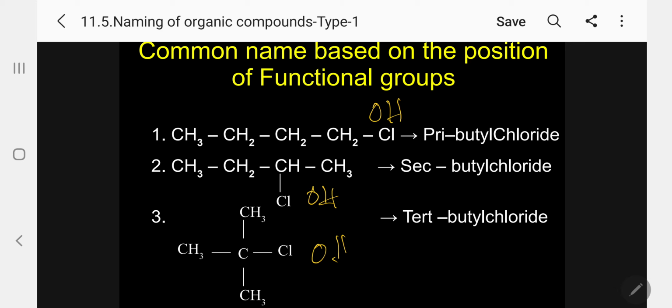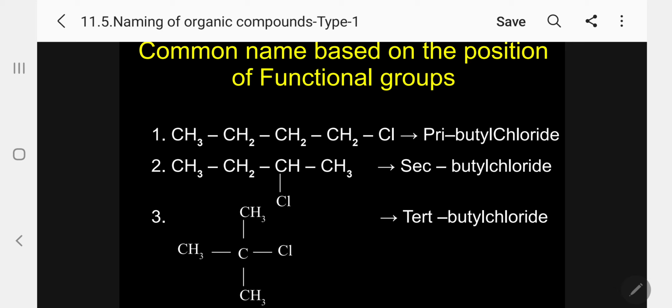Kindly follow. So this is the way we have to give names. So for common names, we can give them in 3 ways. One, based on the source, animal or plant. The second method, from the nature of the chain, linear or branched chain. That is applicable for any type of organic compound.